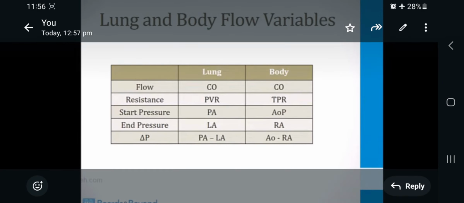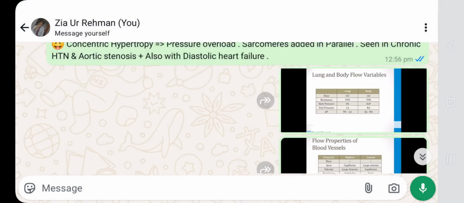Flow for lungs and body is cardiac output, resistance is pulmonary vascular resistance and total peripheral resistance. Start pressure is pulmonary arterial pressure for lungs and aortic pressure for body. End pressure for lung is left atrial pressure. For body, that is right atrial pressure. Change in pressure for lungs is pulmonary arterial pressure minus left atrial pressure. For body, aortic pressure minus right atrial pressure.